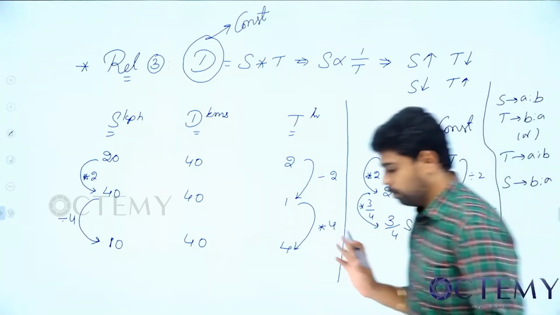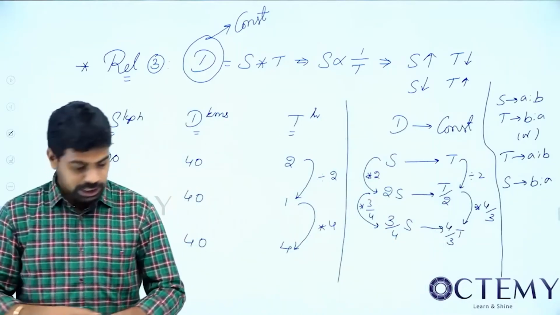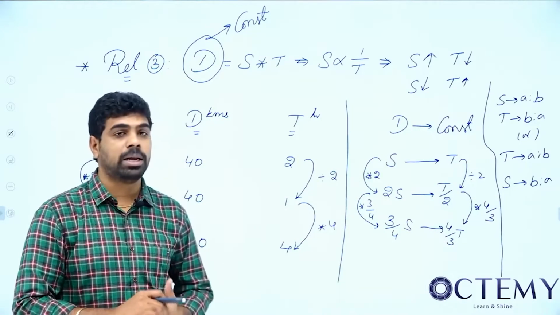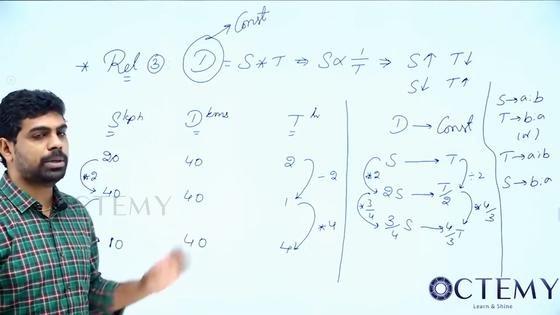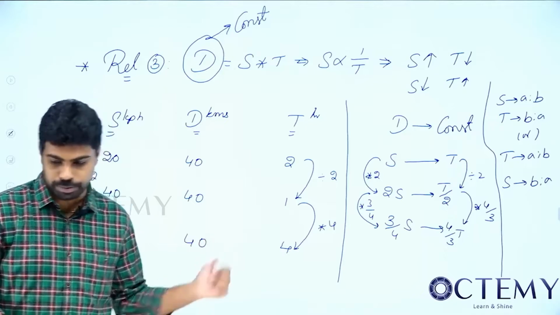So this is very important. When distance is constant, speed and time are inversely proportional to each other. Okay. Copy this. Based on this, we will be seeing many questions. Copy.